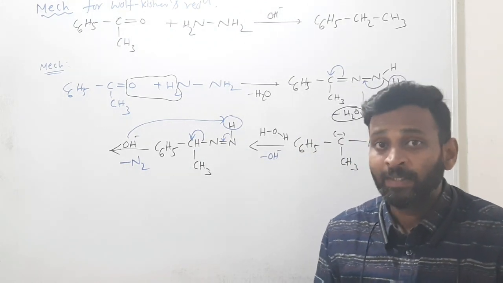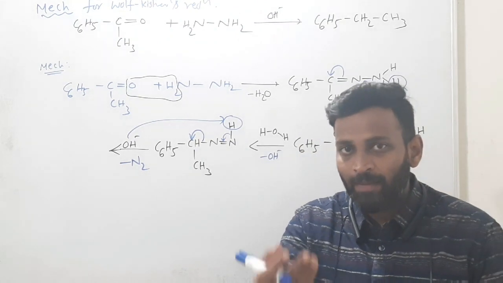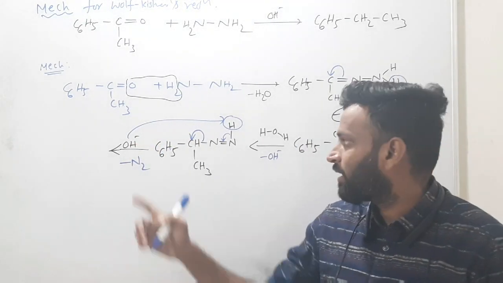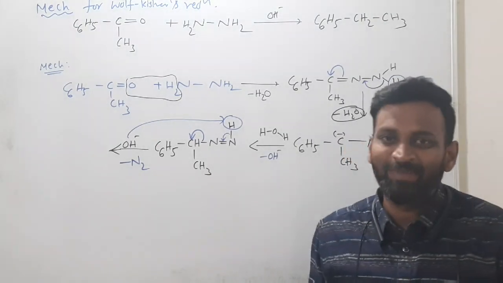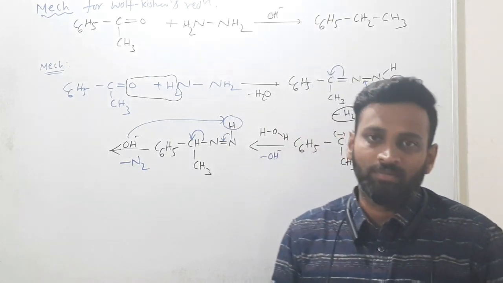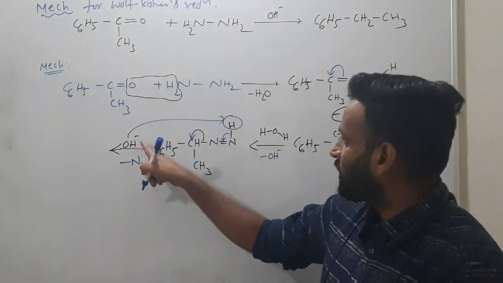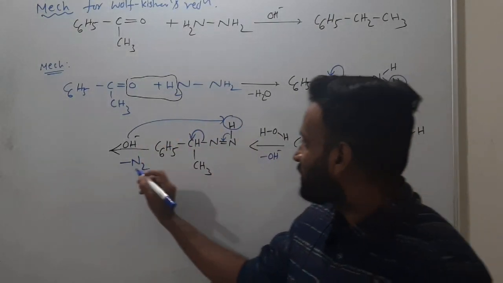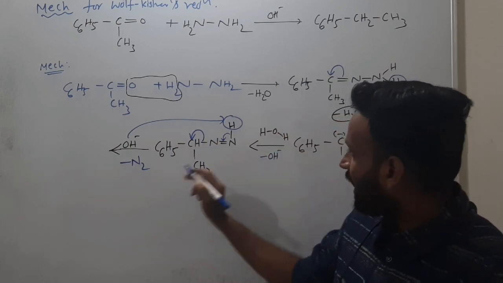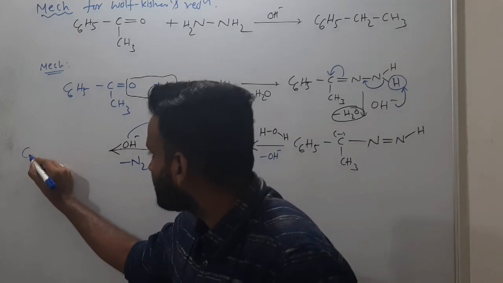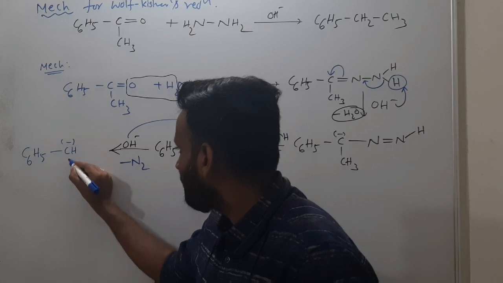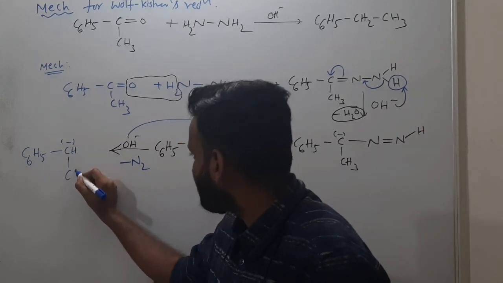Okay, proton absorbed by whom? This OH minus. Why am I telling you this many times? Base abstracts proton, that is base nature. So this OH minus taking this hydrogen, certainly nitrogen gone, because between carbon and nitrogen this bond is broken. And again what you have here, C6H5 and CH minus, and here methyl, that's it.